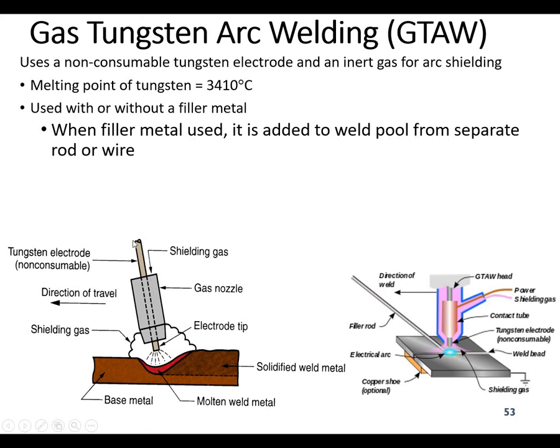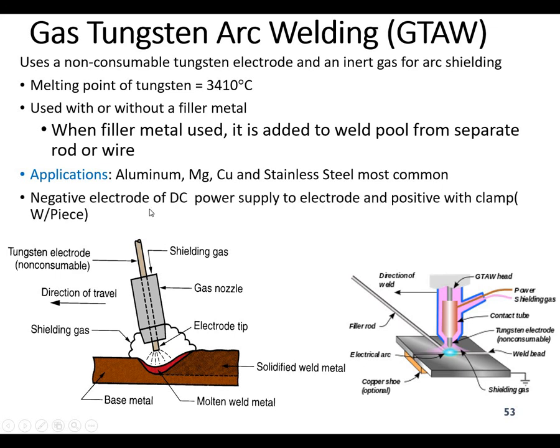If you want to use a filler metal, you can also use it, but normally this electrode, which is generating an arc, is the non-consumable. The applications are aluminium, magnesium, copper, and stainless steel. This process is used in most of the processes in the aircraft industry.